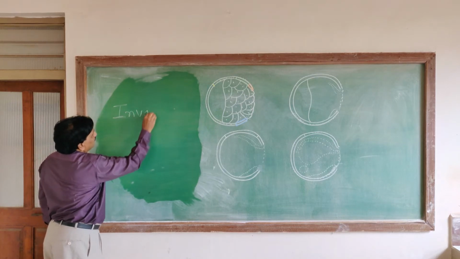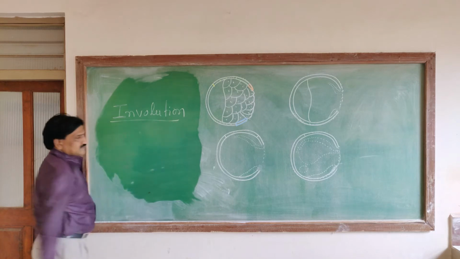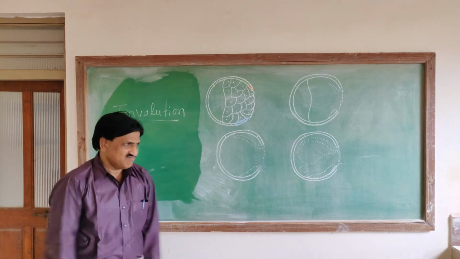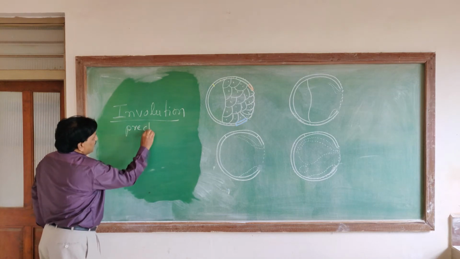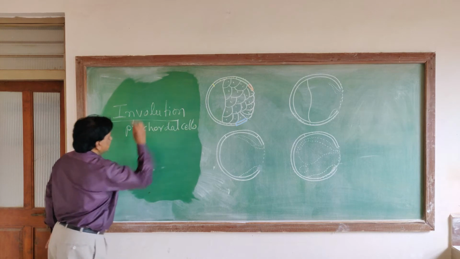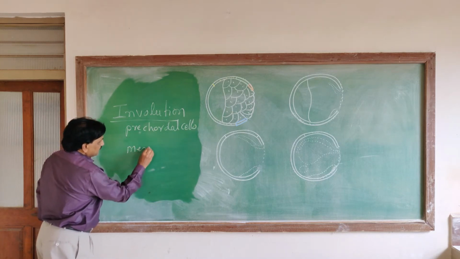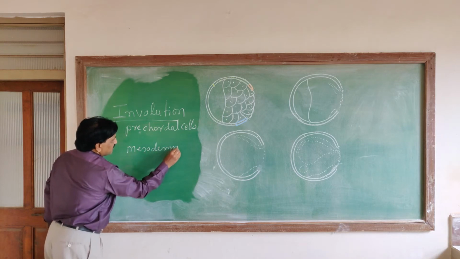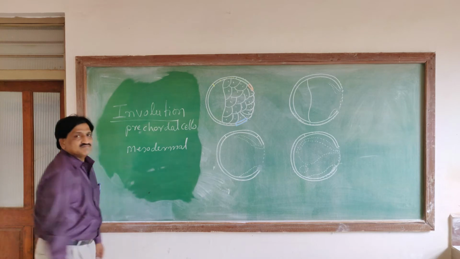Okay, my dear students, the next process is involution. I will make 2 categories: involution of prechordal cells or plate, and the second one, mesodermal cells.